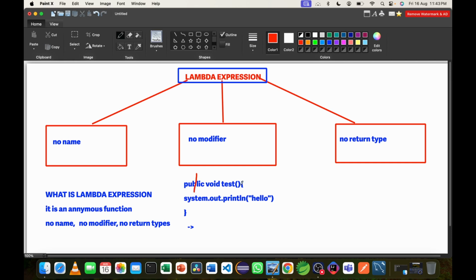First remove the public modifier, then the void return type, then the test name.